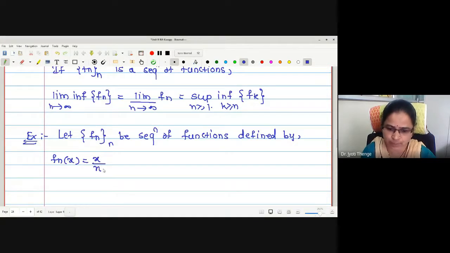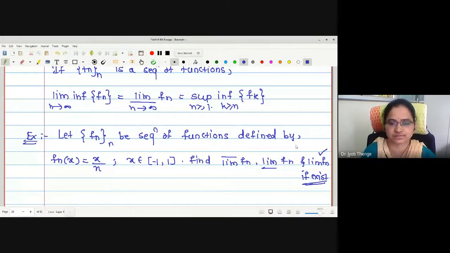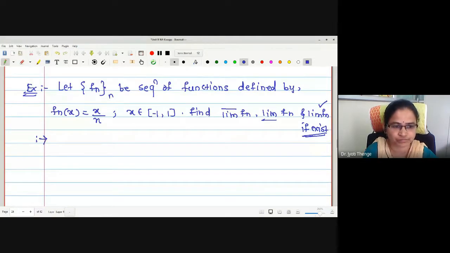Let me write fn of x as x upon n, where x belongs to the closed interval -1 to +1, and we are asked to find the limit superior, limit inferior, and limit of fn, if it exists, because we cannot guarantee the existence of the limit of fn always, right? What is the sequence of functions? fn of x is defined as x upon n, x belongs to closed interval -1 to +1.